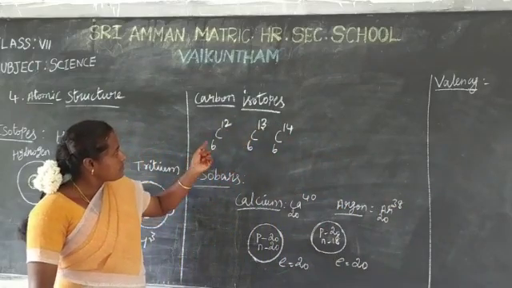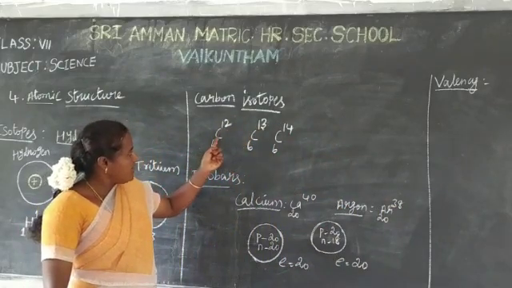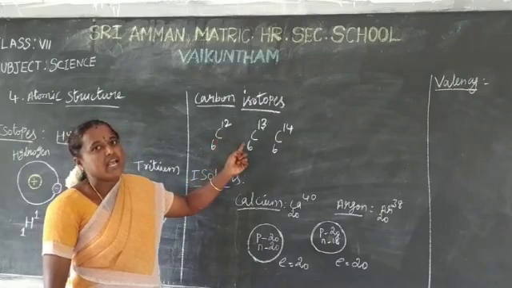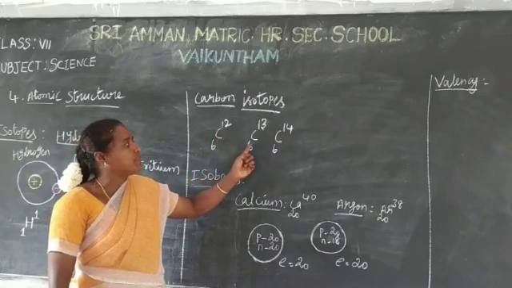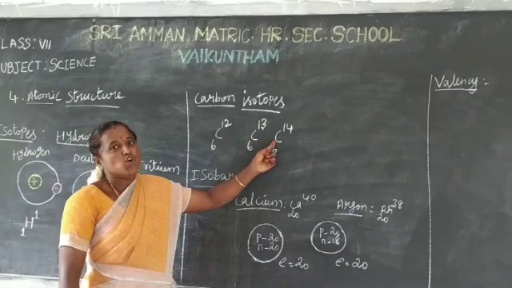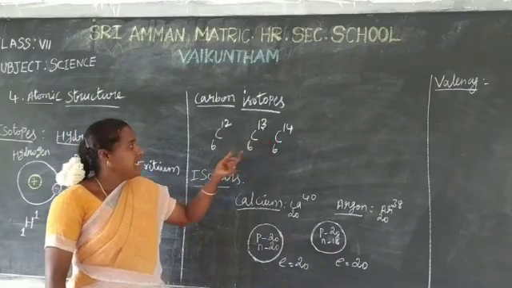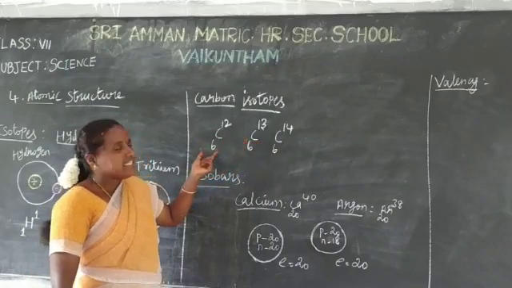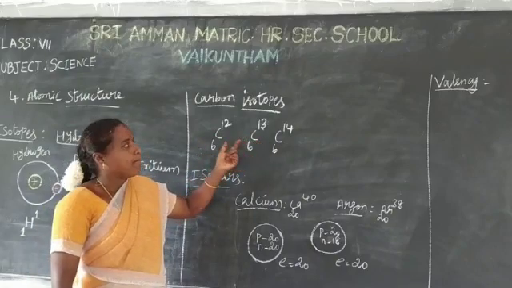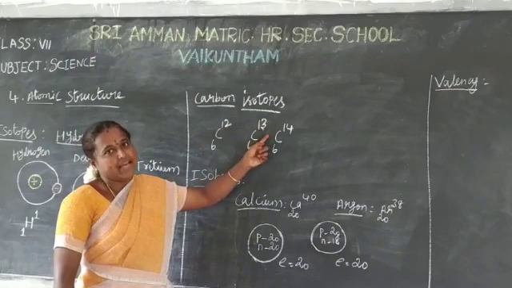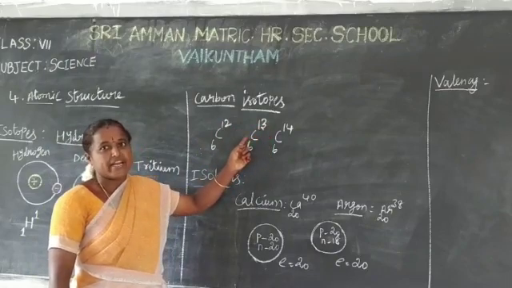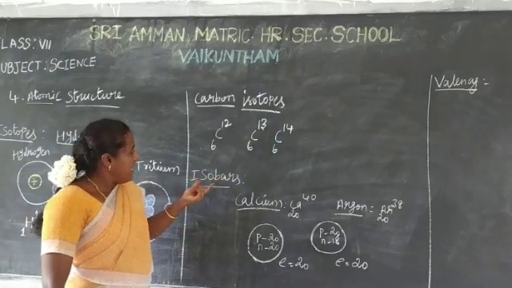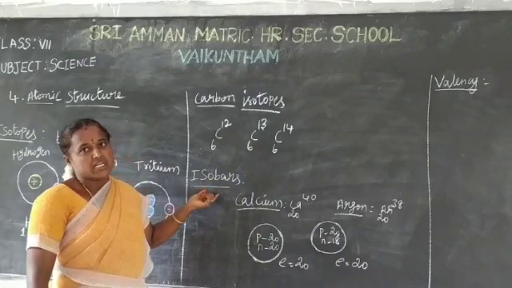Next, another example, carbon isotopes. See here. First one, carbon 12 isotope. Second one, carbon 13 isotope. Third one, carbon 14 isotope. Here, same element and same atomic number but different mass number. Okay, did you understand?